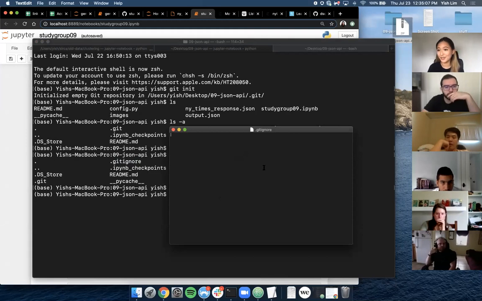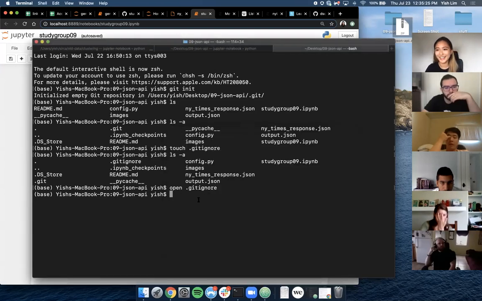And literally all you have to do is type in the file that you want Git to ignore. In this case, it's just config.py. Save that, and maybe since I'm here, I'll put in .DS_Store, save that, and close it out.